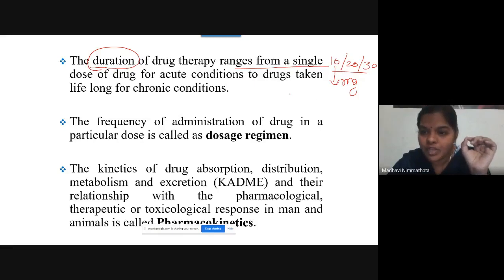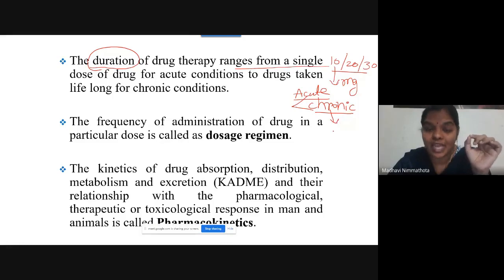Your diseases will be acute and chronic, right? You already know this. Basically, you are a PharmD student, so you already know the acute stage and chronic stage. Which one has severity? The chronic stage. In that situation, you need to take a drug for a prolonged period of time, that means a long time.